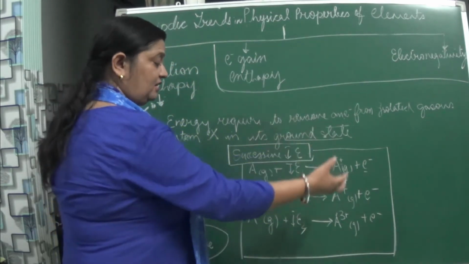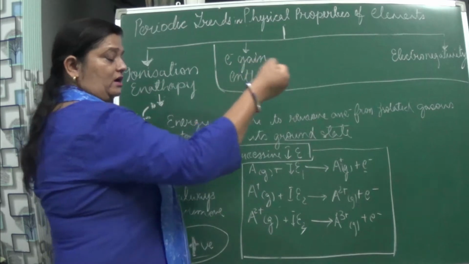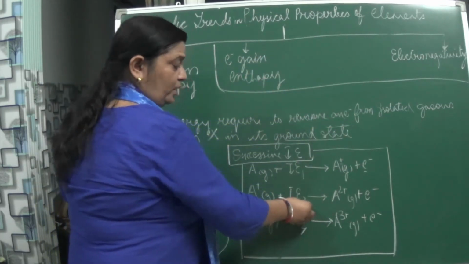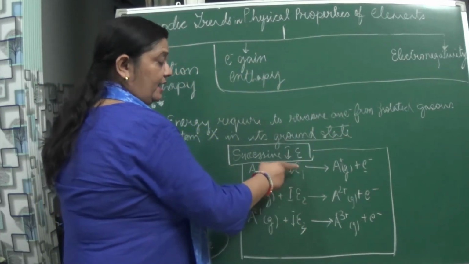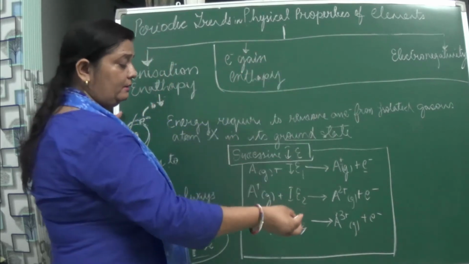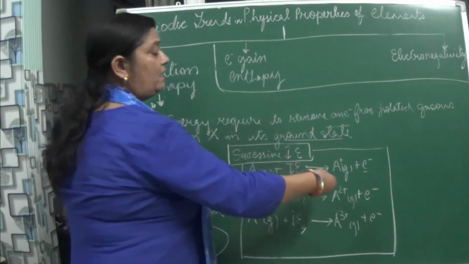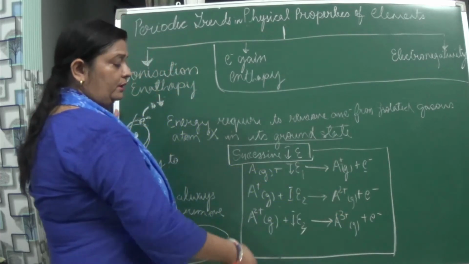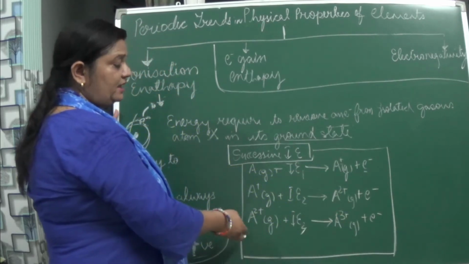Again if we apply energy and remove another electron, you are seeing this is ionization enthalpy 1, this is ionization enthalpy 2. Again if we increase the energy and remove the third electron also, that is the third ionization enthalpy.